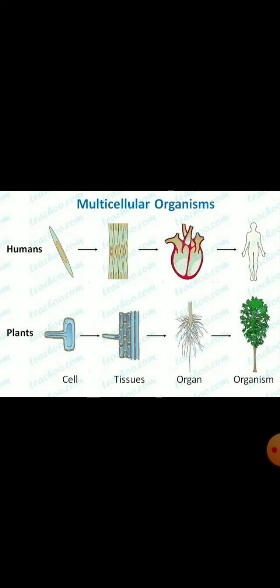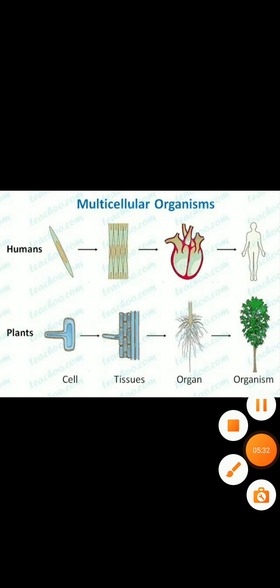So here, simple cell by cell division will not work. That is why fragmentation is not useful for all types of multicellular organisms. Fragmentation is there for multicellular organisms who have simple body organization.